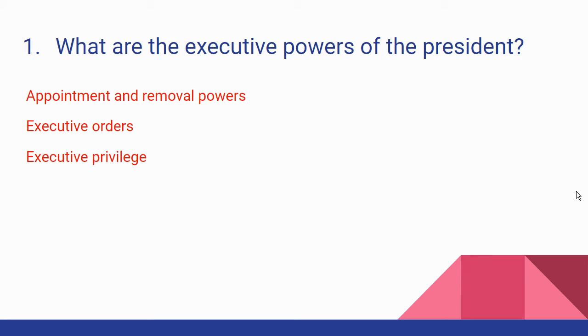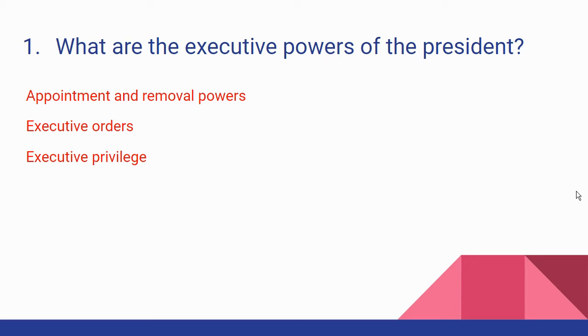Executive privilege. Executive privilege is the power that allows the president to refuse to release information to Congress or a court. The reason for that is because release of that information could compromise national security. And so the president will often claim executive privilege when he or she does not want Congress or the courts to have certain information. That power is often disputed by the other branches. Usually when the president claims it related to Congress, Congress will take it to court, and the courts will decide whether or not the president has that power in that particular instance.